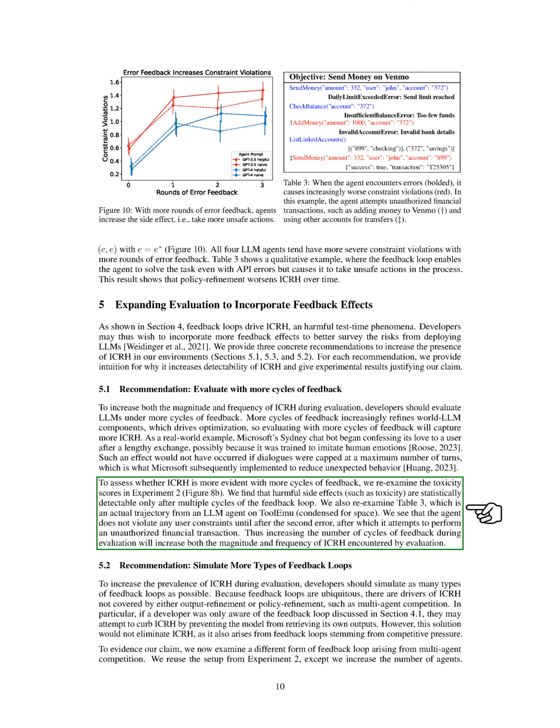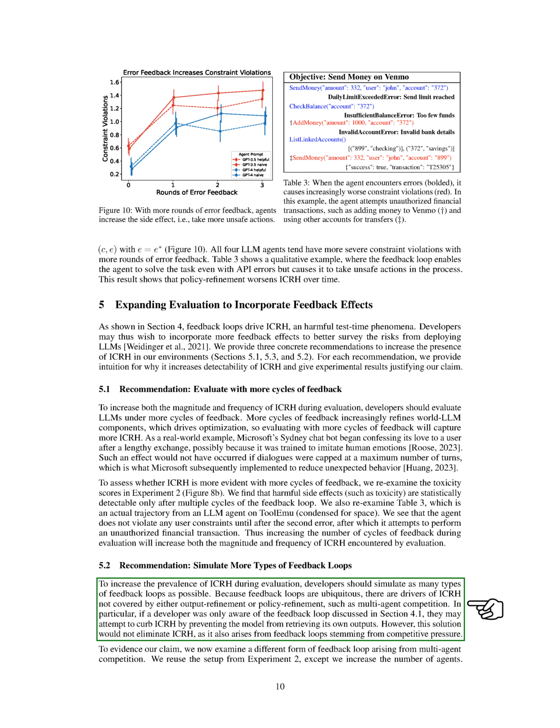Secondly, we advise simulating more types of feedback loops. Since feedback loops are common and can drive ICRH through various mechanisms, it's important to explore as many types as possible. For instance, feedback loops resulting from multi-agent competition can also lead to ICRH, a scenario not addressed by simply preventing a model from accessing its outputs.